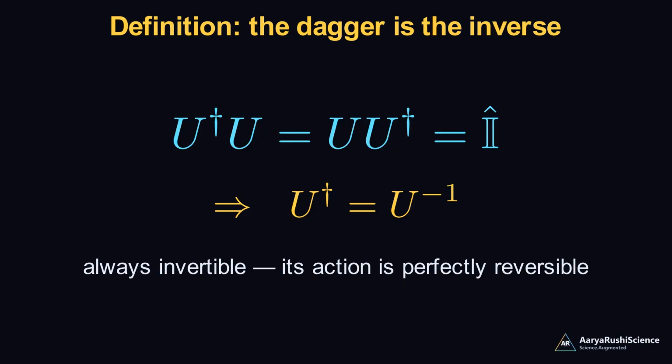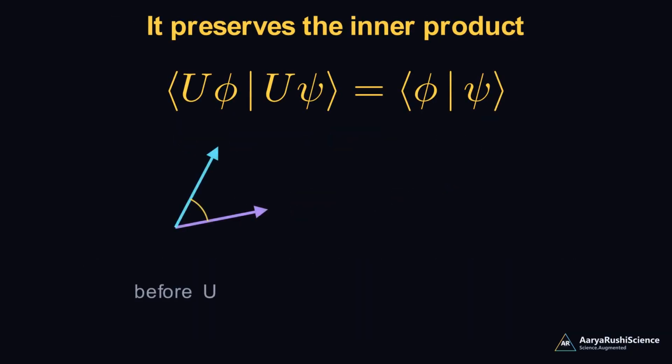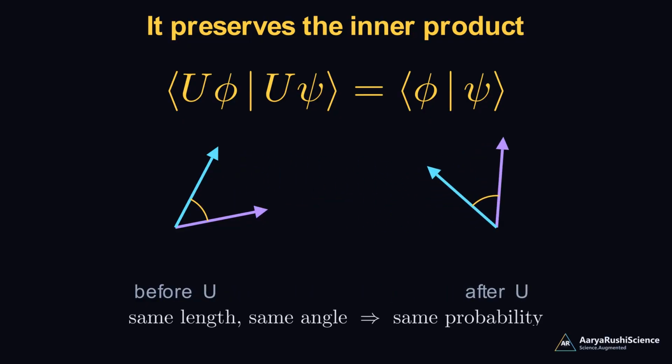The defining feature is this. A unitary operator preserves the inner product. The overlap of U phi with U psi is exactly the overlap of phi with psi. Lengths are preserved. Angles are preserved. And since probabilities are built from inner products, every probability is preserved too. A unitary transformation is a rotation. It turns the whole space, without distorting it.